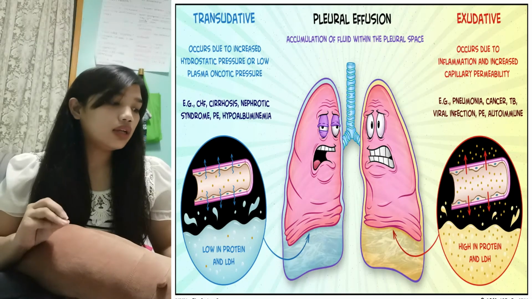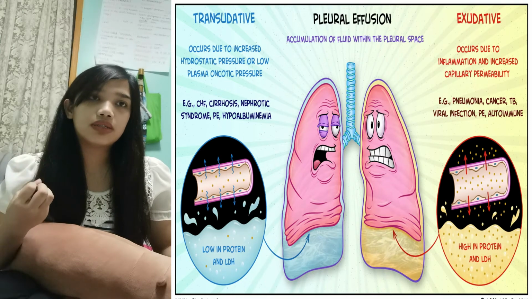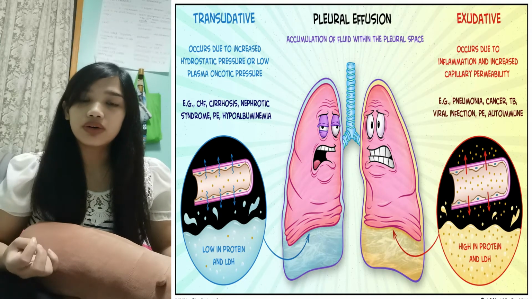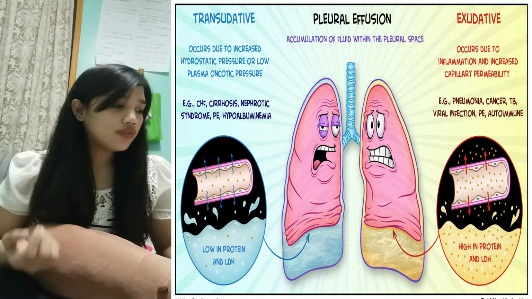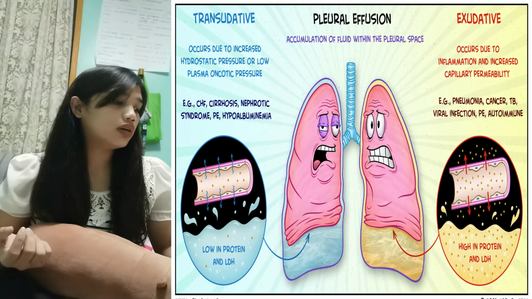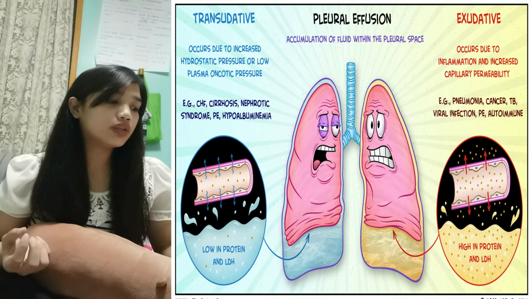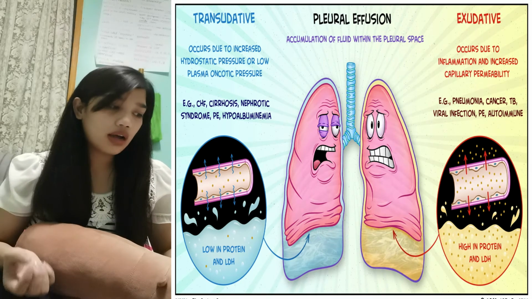So, in here we can see that the fluid accumulation in the pleural space originated from an inflammation or a disease process that happened in the lungs. And aside from inflammation, exudative pleural effusion may also occur due to an increase in protein content of the pleural fluid. How and why?